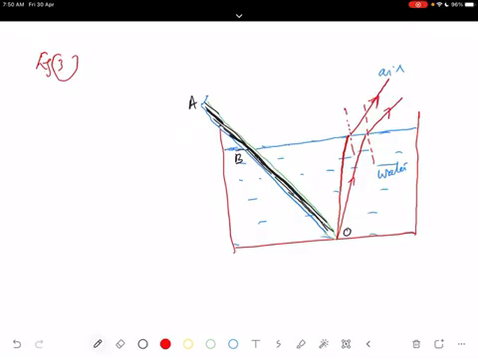You can see these two rays after refraction, ray number 1 and ray number 2, are not coming closer; they are diverging. If somebody is standing here to observe, these two rays appear to come from a point somewhere here, extending them back.